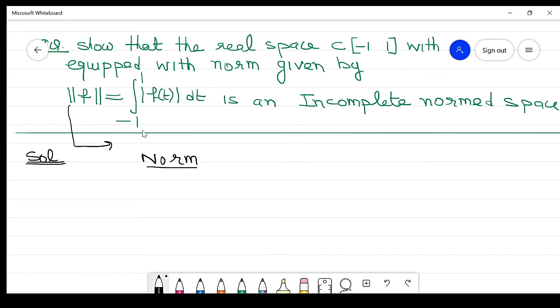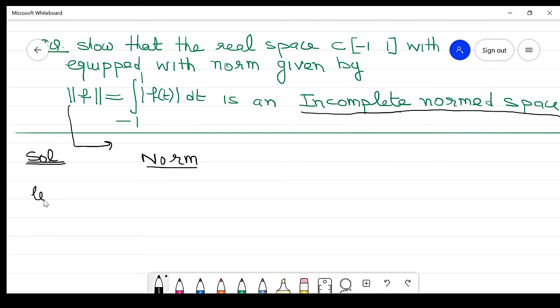So just change 0 to 1 into -1 to 1 and prove all the properties of the norm. Now this is again the important part. It is an incomplete normed space. So I take a sequence which is Cauchy and does not converge to a point of C[-1,1], then it means it is an incomplete space.